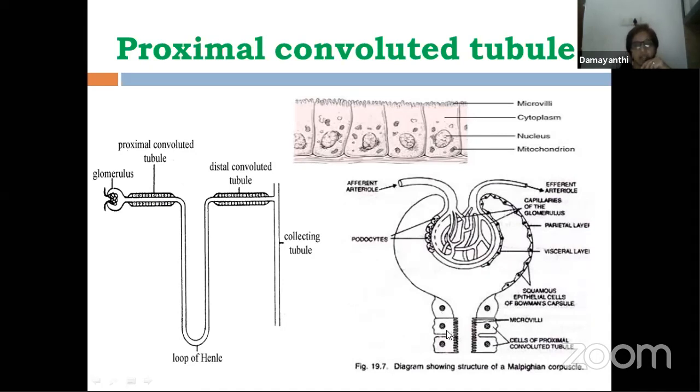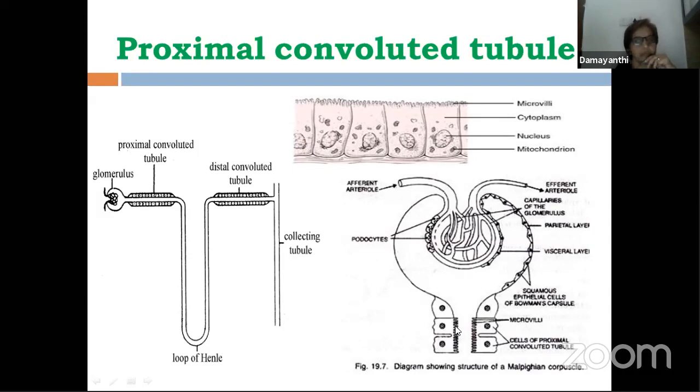Here, I want your attention towards the histology of the PCT, proximal convoluted tubule. It is made up of cuboidal epithelial tissue. These cells are cuboidal epithelial tissue, and you can see that all these cells have microvilli present on them. We say brush border appearance. Why are these microvilli called brush border?